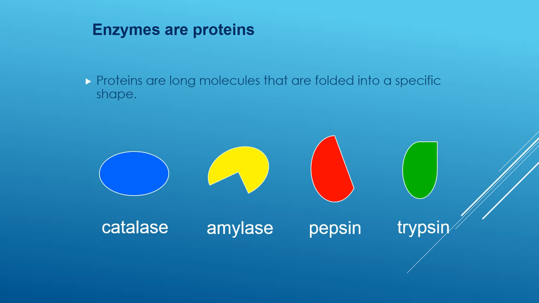Pepsin is for proteins. This is a protease, and it breaks down proteins into smaller units. Trypsin is also a protease. So catalase and amylase will work for carbohydrates, while pepsin and trypsin will work for proteins. So in this lesson we have learned that enzymes are biological catalysts and they are proteins.